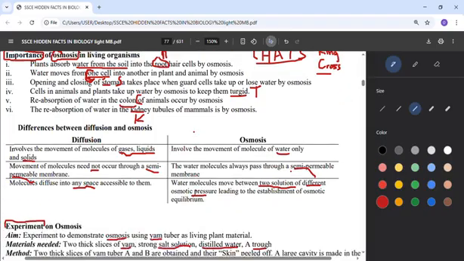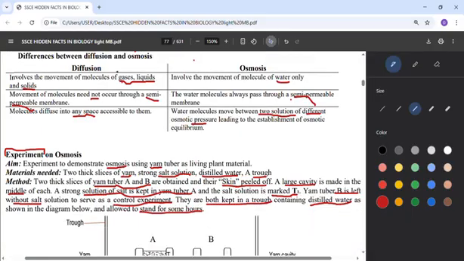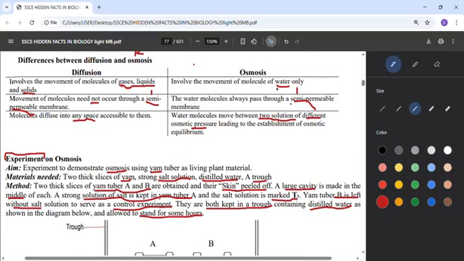So how can we differentiate between diffusion and osmosis? In diffusion, as I've said, it could be gas, liquid, or solid that is moving, but in osmosis it is only water that is moving. Also, diffusion does not need a semi-permeable membrane, but osmosis needs a semi-permeable membrane.